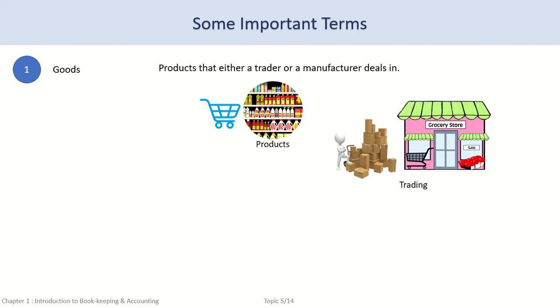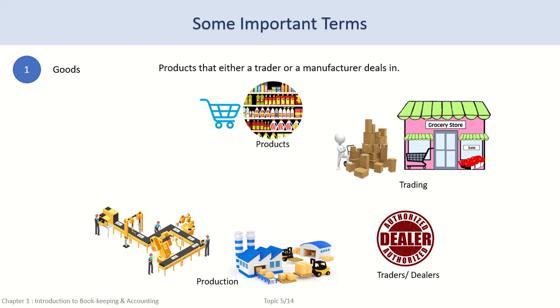Examples of trading organizations are shops and establishments that sell ready to use products, car dealers, furniture dealers, online stores, etc. The other component is a manufacturer. A manufacturer is a person who either transforms or assembles raw materials into a sellable finished product. They purchase raw materials and spend time, effort, and money in converting the raw materials into finished products that can then be sold at a higher price in the market.